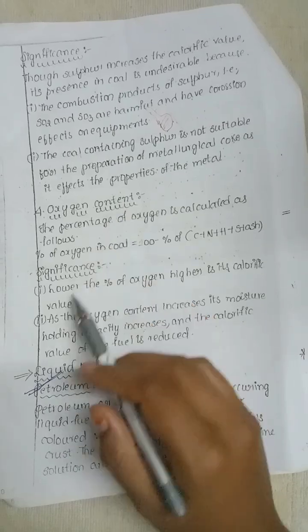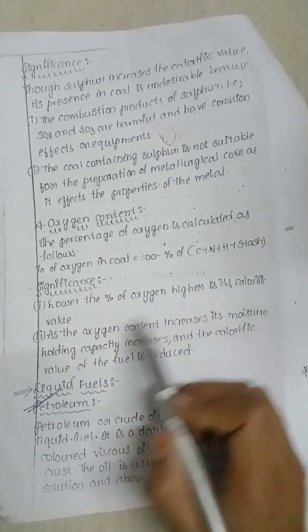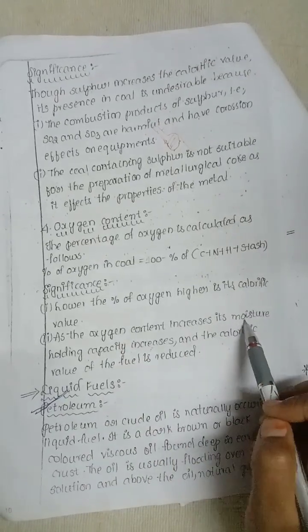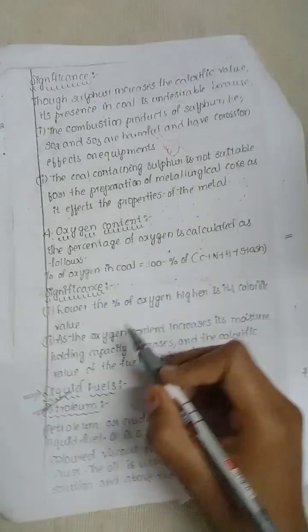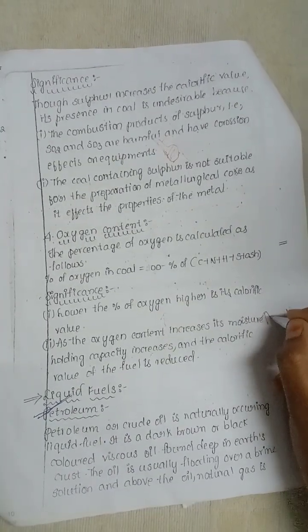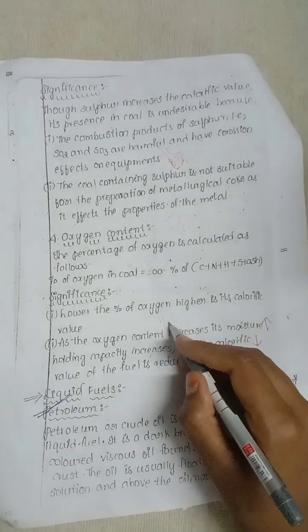The significance of doing this process is: the lower the percentage of oxygen, the higher the calorific value, and as the oxygen content increases, its moisture holding capacity also increases. When oxygen content increases, the moisture content also increases, and the calorific value will decrease during this process.